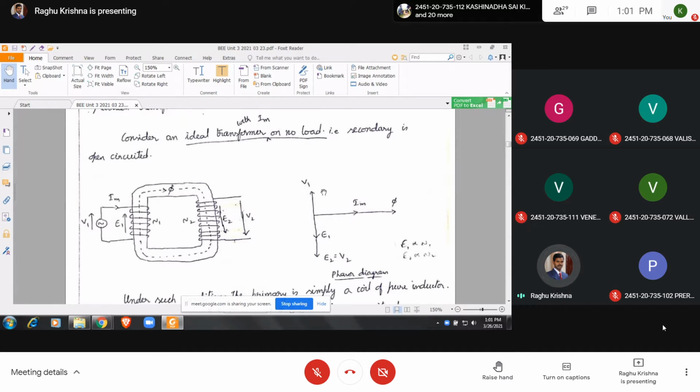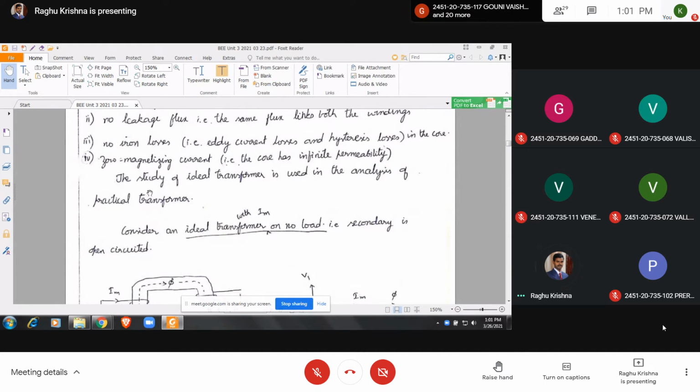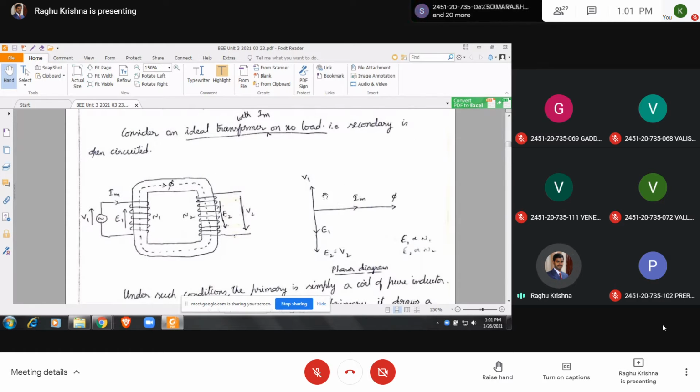But here we are considering the magnetizing current also. If you don't want to consider magnetizing current, you can eliminate this IM and draw this diagram. So if you eliminate the IM and draw the diagram, it will be the phasor diagram of an ideal transformer under no load condition. If you put IM, you can mention it with IM.